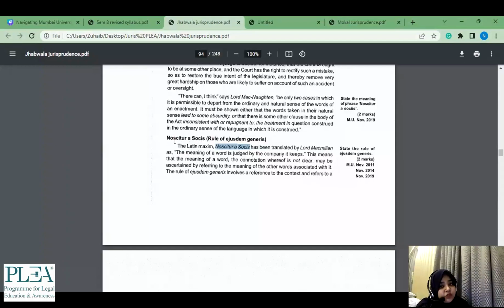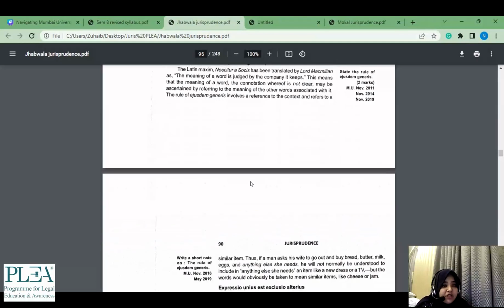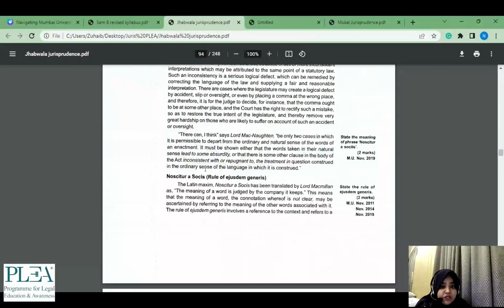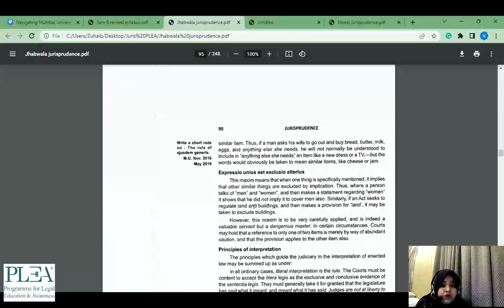Similarly for a 5 marker, put this in too. For a 5 marker and a 12 marker, you should be able to correlate these 2 things. If this is asked, put this; if that is asked, put that. It makes you look like you have actually studied something. Similarly, when you went for this ejusdem generis, don't forget to read the things which are given above and below.